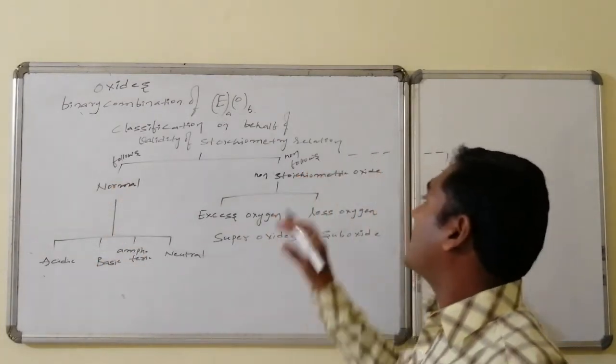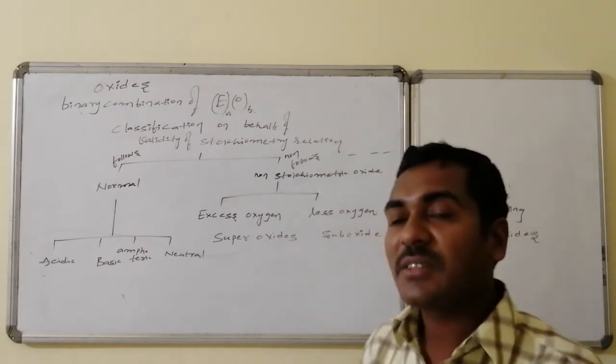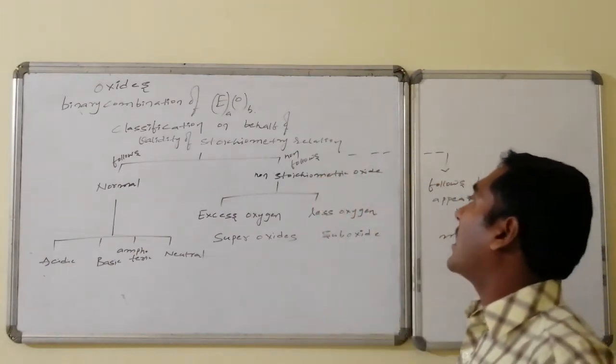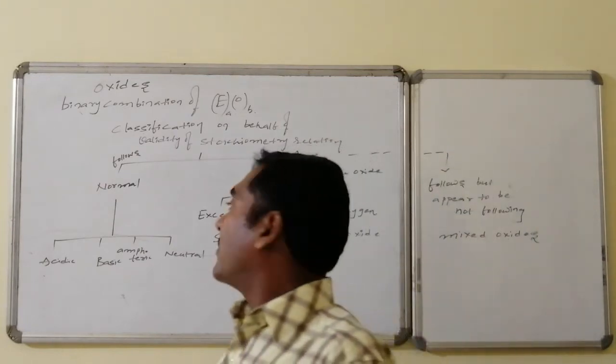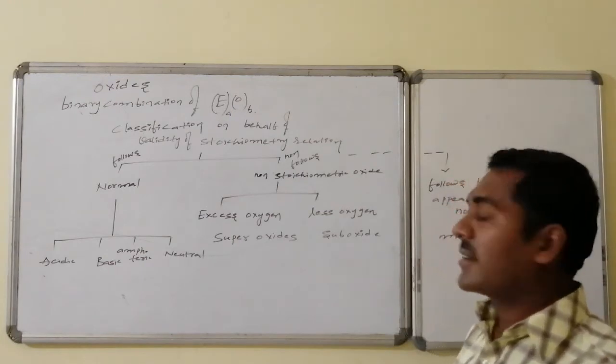Similarly, oxides which do not follow the stoichiometric relations and valency rules are known as non-stoichiometric oxides.